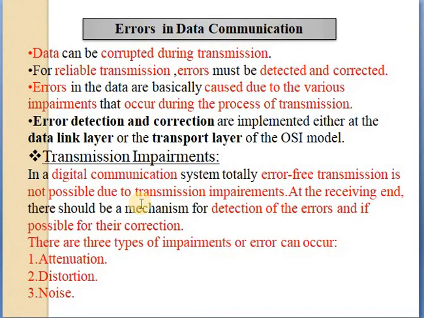The next point is errors in data communication. A communication system must be able to transfer data from one device to another with complete accuracy. Data can be corrupted during transmission, and for reliable transmission, errors must be detected and corrected. The errors in the data are basically caused by various impairments that occur during the process of transmission.